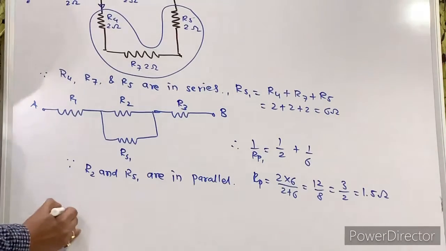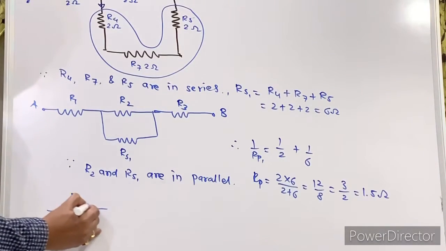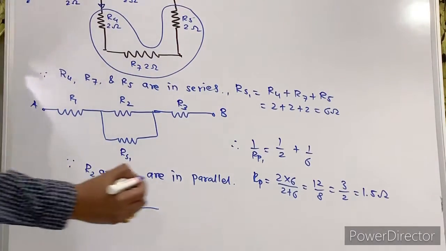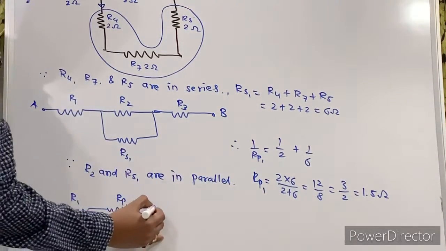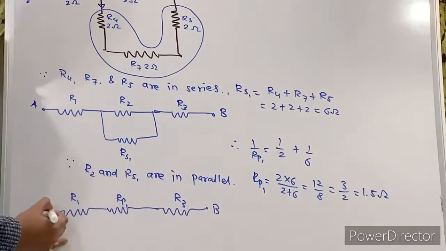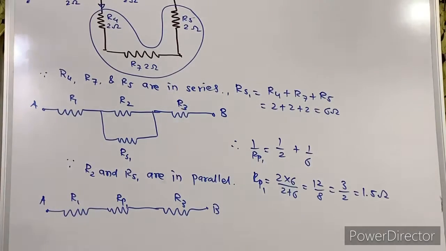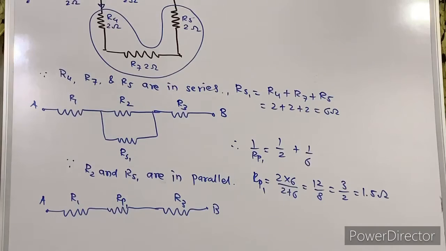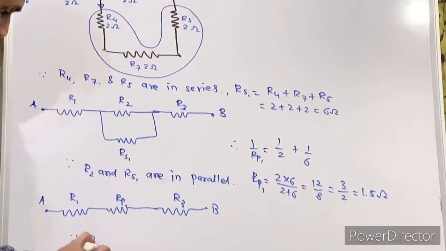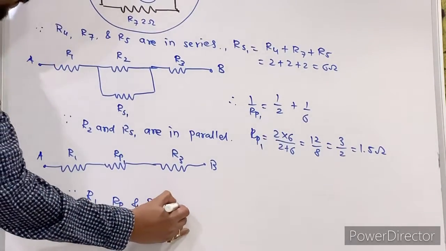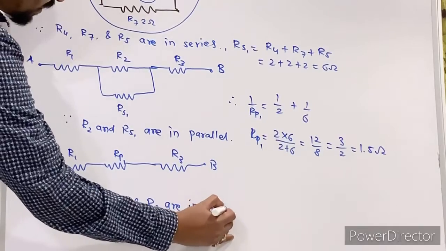Now this is your R1, this is your Rp, I will call this Rp1, and this is your R3. This is point B, this is point B. Now how are this R1, Rp1 and R3 connected? They are connected in series. So I will write here, since your R1, Rp1 and R3 are in series, right?